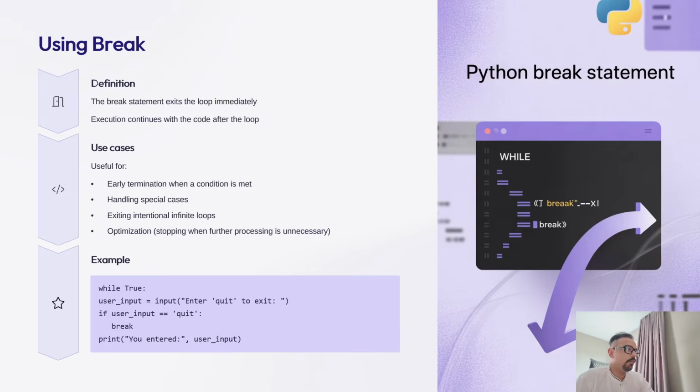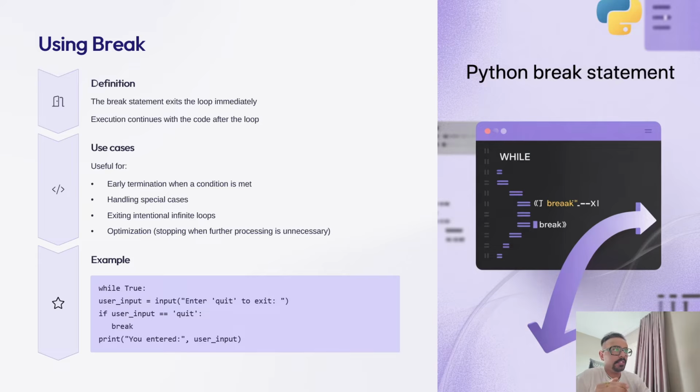Now we are going to talk about how we are going to use break statements. The break statement lets you exit a loop immediately as soon as you meet the parameters of it being defined inside a conditional or inside a loop directly. Skipping the rest of the iteration, Python stops the innermost loop.